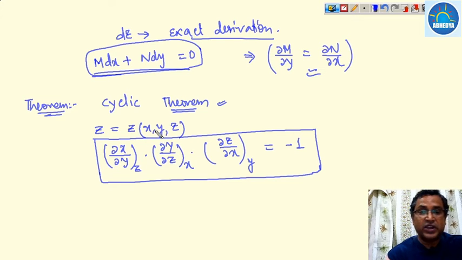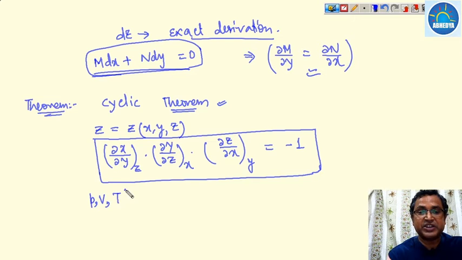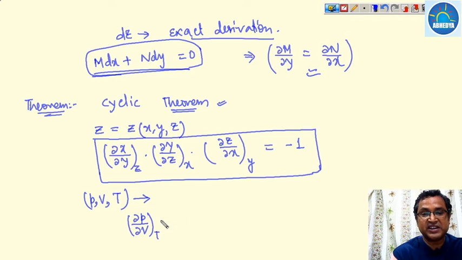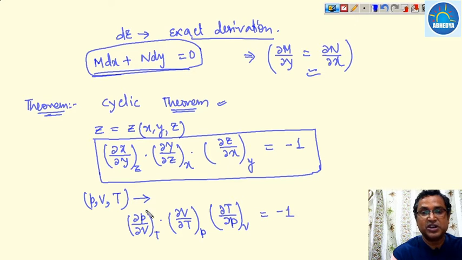In thermodynamics, suppose we have three variables: pressure, volume and temperature, and we apply the cyclic theorem. Then what will happen? Del P over del V, keeping temperature constant, into del V over del T, keeping pressure constant, into del T over del P, keeping volume constant, that value becomes minus 1.